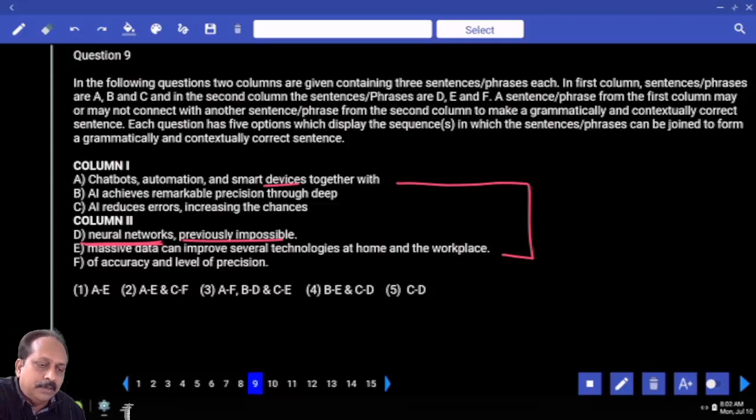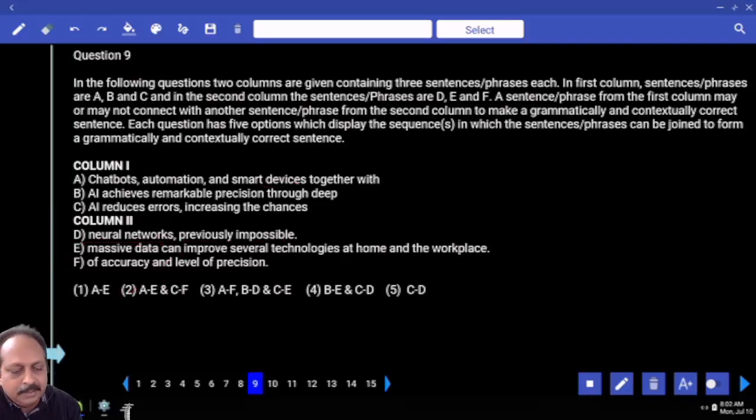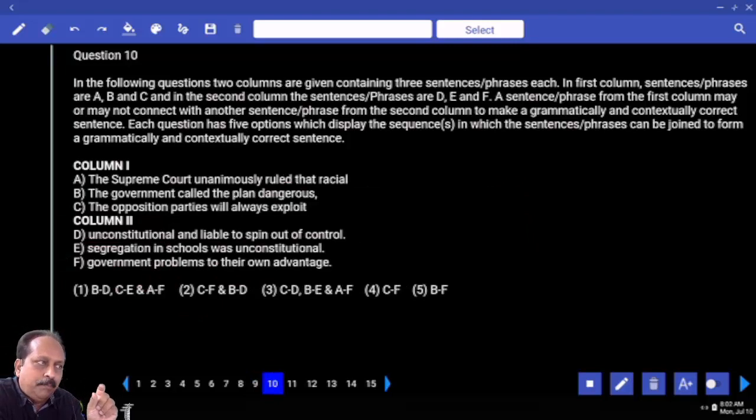What is the third one? AI reduces errors, increasing the chances of accuracy and level of precision. This seems perfect. So what is the answer based on that? A, E and C, F. Which option is that? Easy. One reading, no need of second reading. But some words are very important. If you skip those words, you don't focus on those words, then you may not get the right option. Here the clue, neural networks.